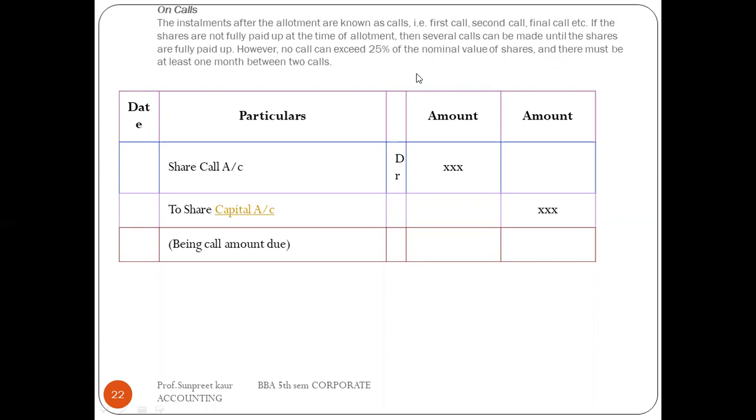Right? And during the calls, first, second call, there should be at least 1 month between the calls. Then what entry would be passed for this? The entry is share call account debit to share capital account.